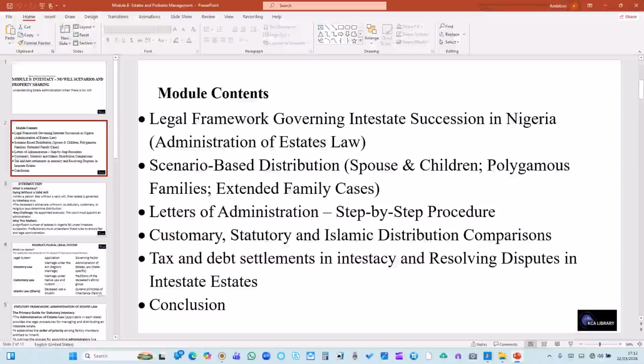The module content here includes the legal framework governing intestacy succession in Nigeria, scenario-based distribution, that is spouse, children, polygamy family, and extended family cases. Then letter of administration, step-by-step procedure. Then we'll also look at customary, statutory, and Islamic distribution comparison. We'll further look at tax and debt settlement in intestacy and resolving disputes in intestate estates before we draw our conclusion. Let us begin with the introduction.